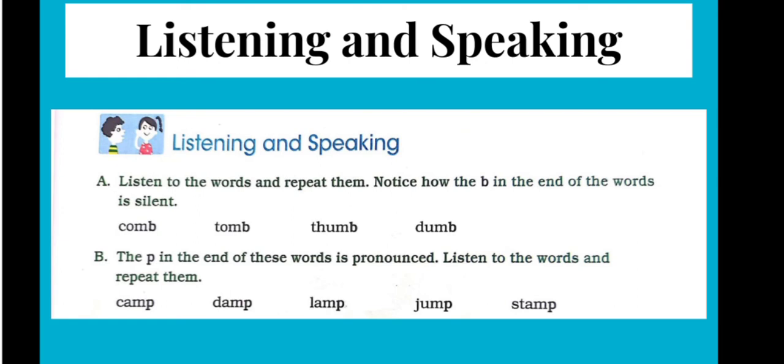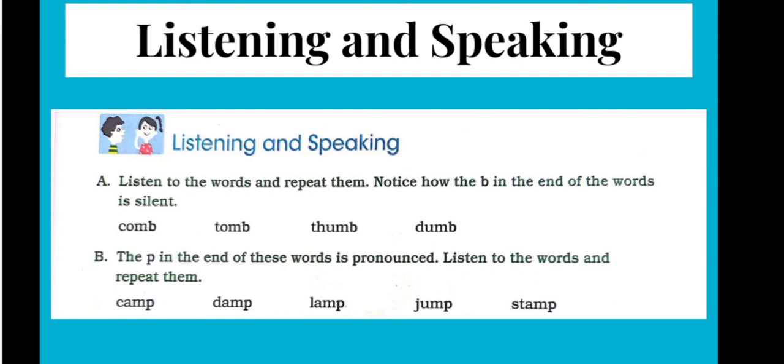Okay, now I want everyone to repeat after me. C-A-M-P is camp. Once again, C-A-M-P is camp. D-A-M-P is damp. L-A-M-P is lamp. J-U-M-P is jump. And S-T-A-M-P is stamp.